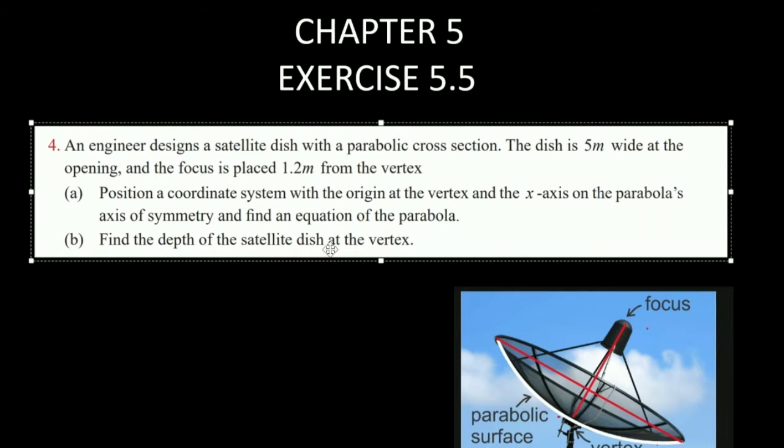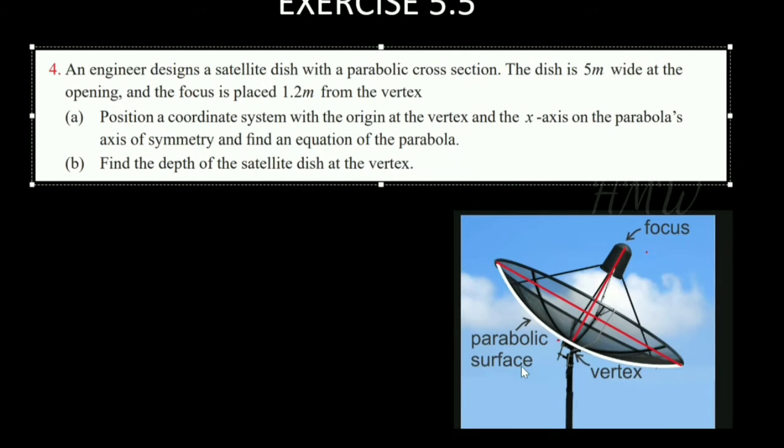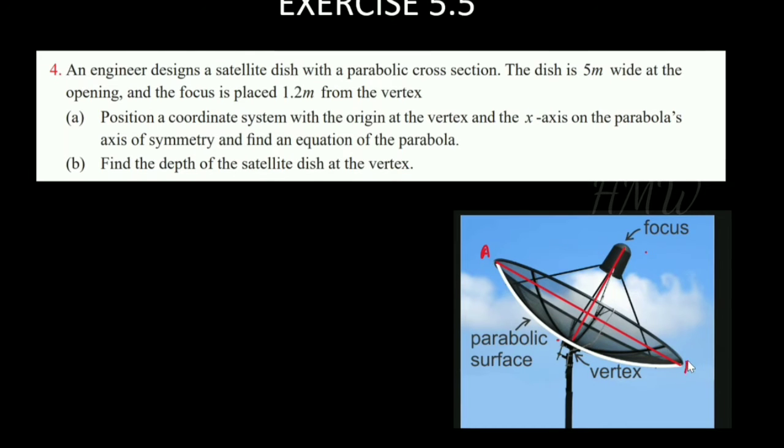Second, find the depth of the satellite dish at the vertex. So here you are given a satellite dish with a parabolic cross section. You can see this satellite dish with a parabolic cross section. This is a parabolic shape. The dish is 5 meters wide at the opening. So this is the opening AB, and this length AB is 5 meters.